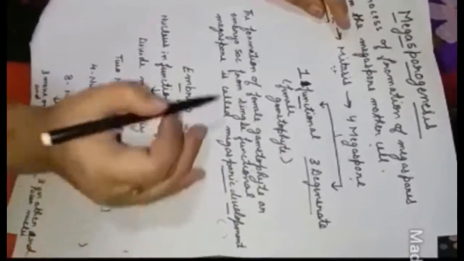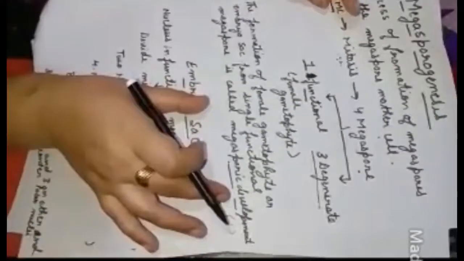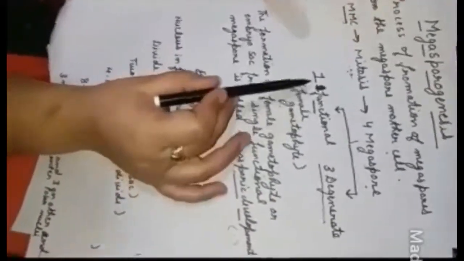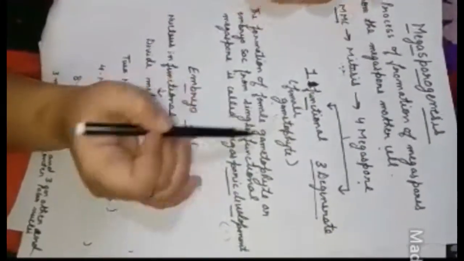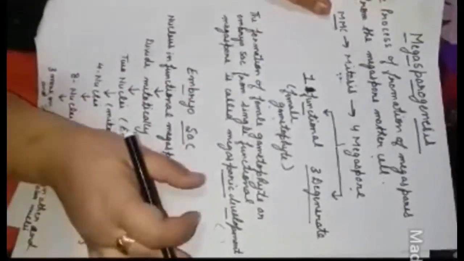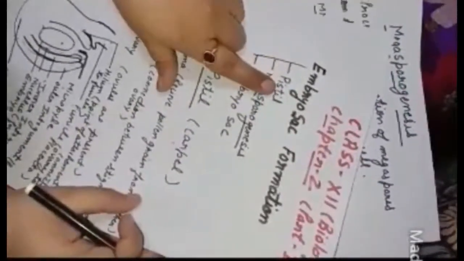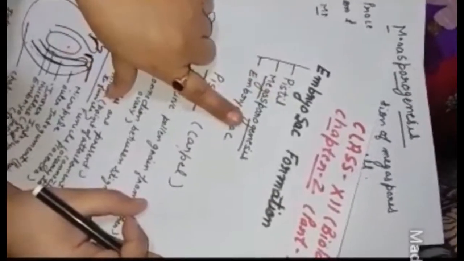This is the definition, it can come in exams for 1 mark. What is megasporic development? Megasporic development is the development of the female gametophyte from the one functional megaspore. The formation of the female gamete is known as megasporic development. Is it clear? Now, the third part. Pistil we already discussed here, megasporogenesis also discussed.